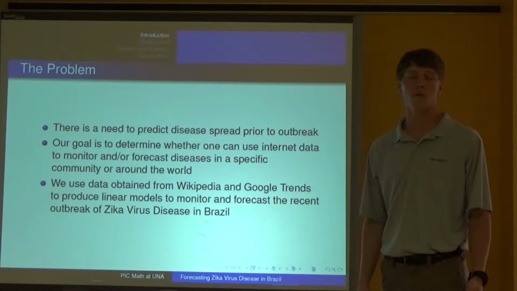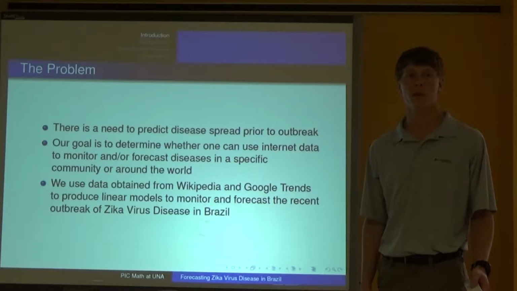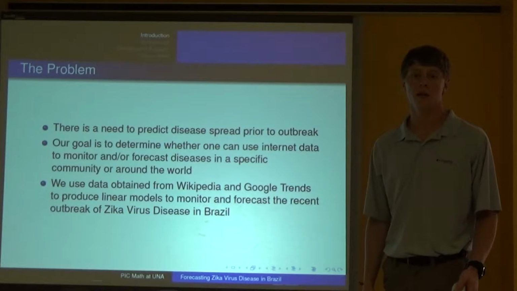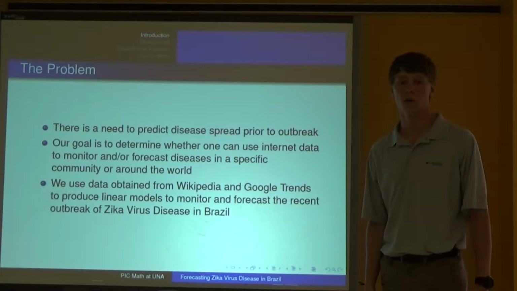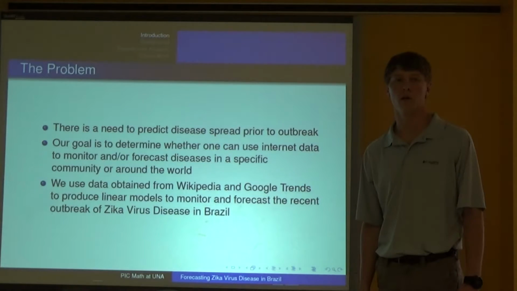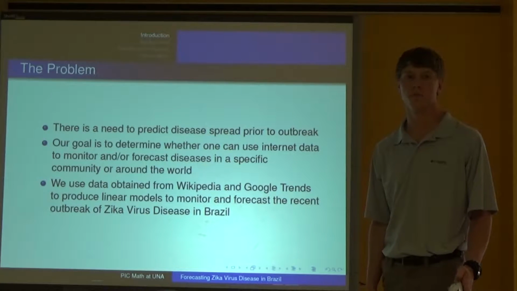There's a current need in our world to predict disease outbreaks before they actually occur, so that once they do, we can be prepared and better combat them. Our goal is to determine whether or not you can use internet data to forecast diseases in a specific area around the world. We use data obtained from Wikipedia and Google Trends to produce linear models to monitor and forecast the recent outbreak of Zika in Brazil.